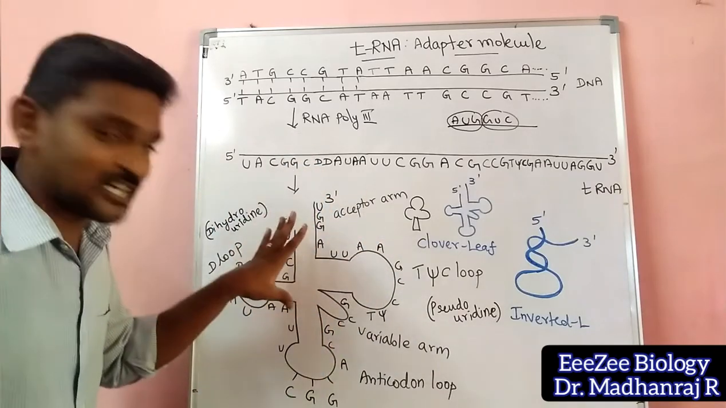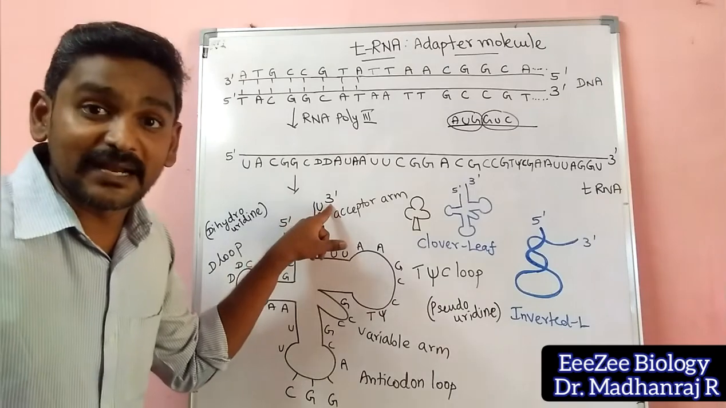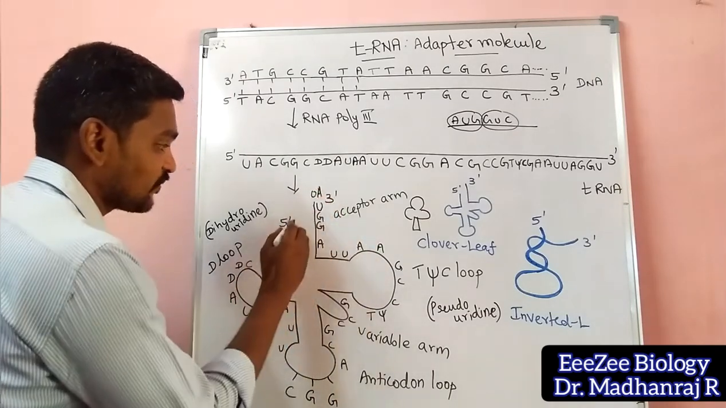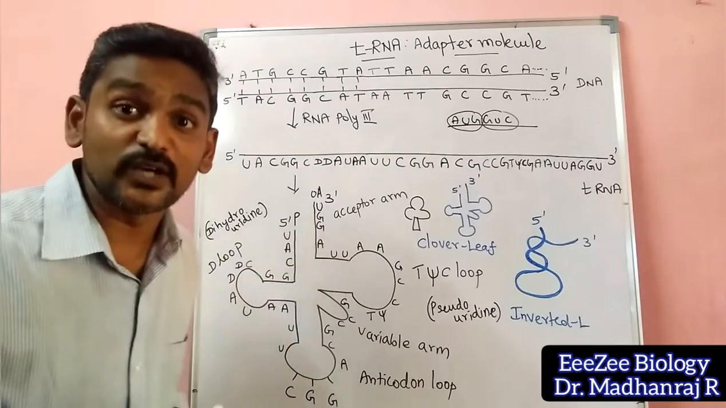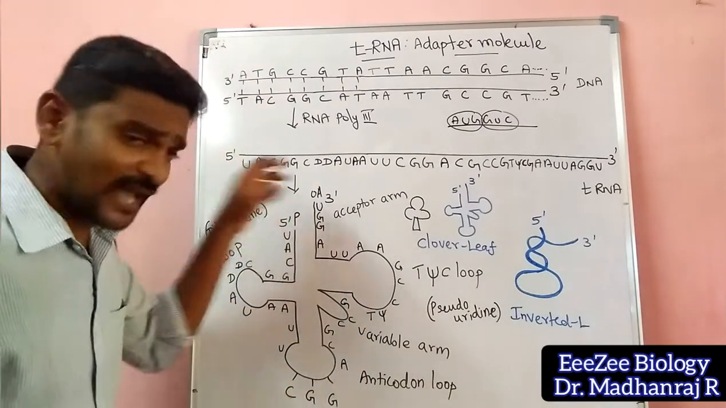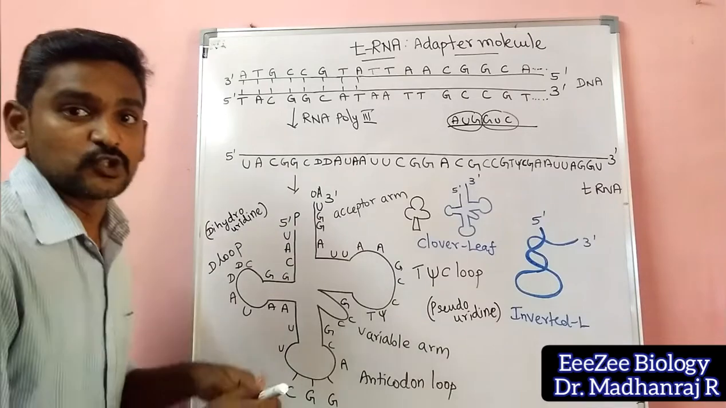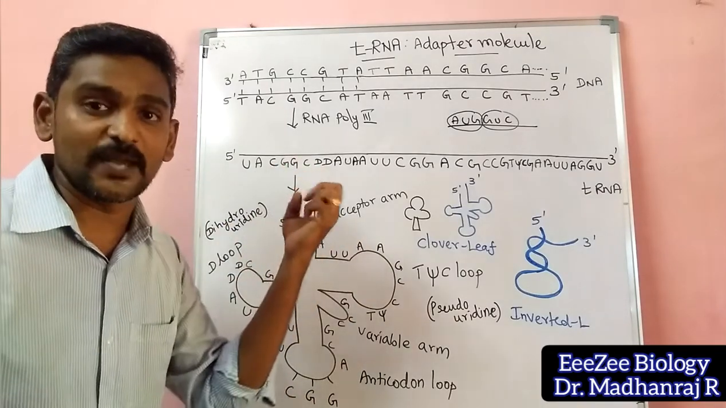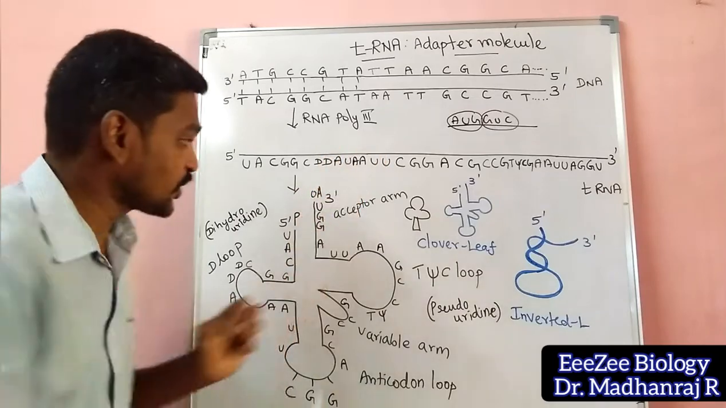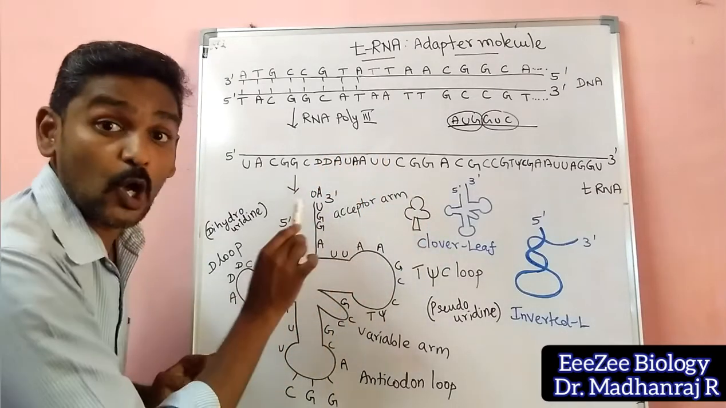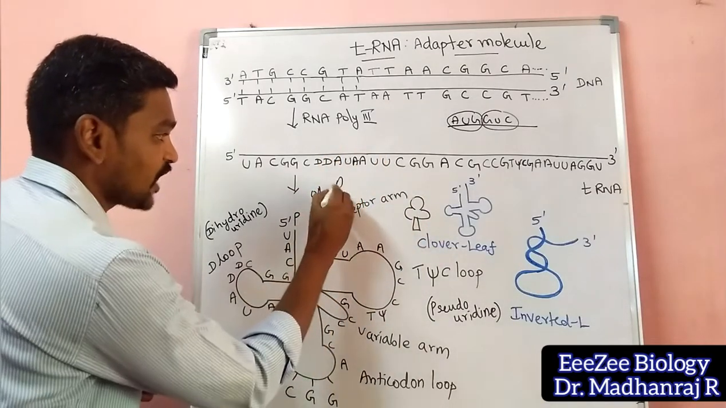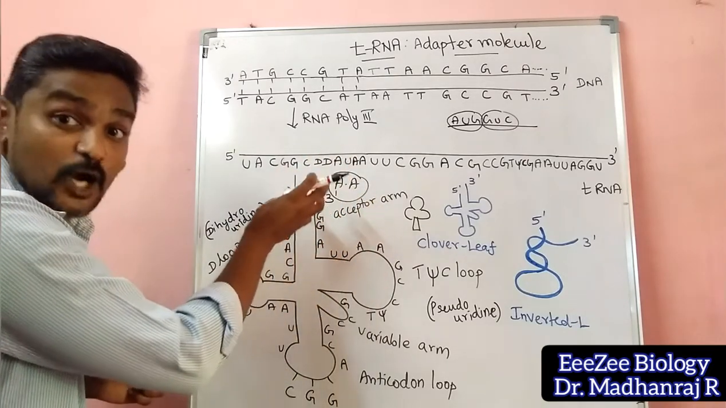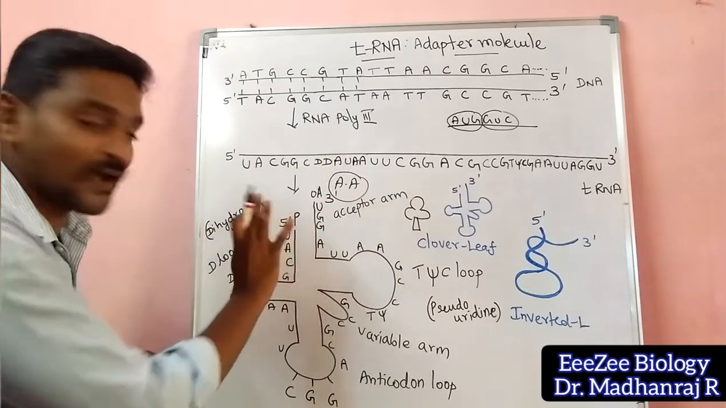In this structure, the 3' end will consist of what? Always an OH will be there. The 5' end will have a phosphate group. So where will the amino acid be attached? Always at the 3' end, where the OH is free for forming bonds. There only it will be accepting, so it is called the acceptor arm. The newly coming amino acid will be attached to the 3' end of the tRNA molecule. It will not be attached to the 5' end.